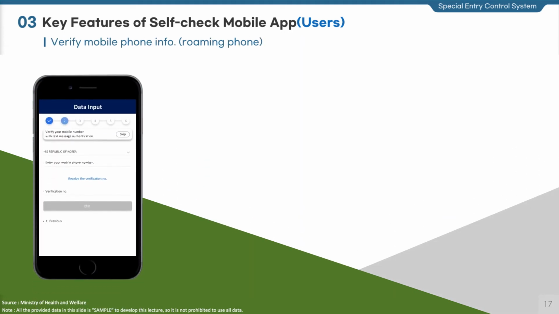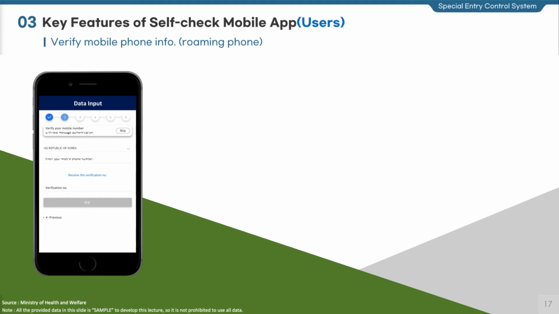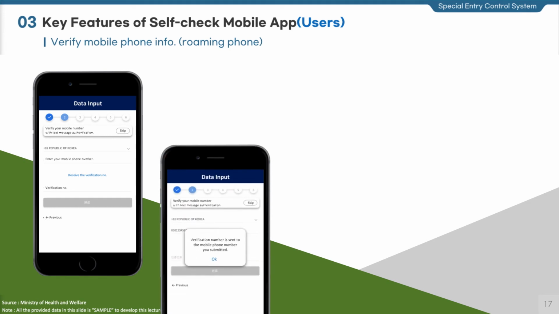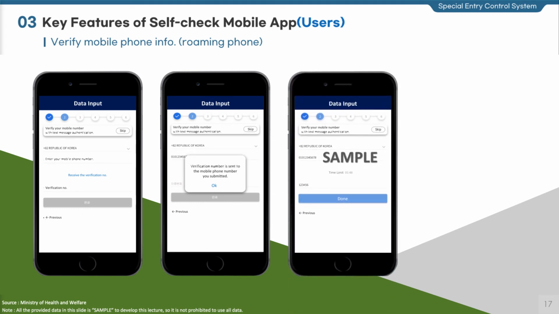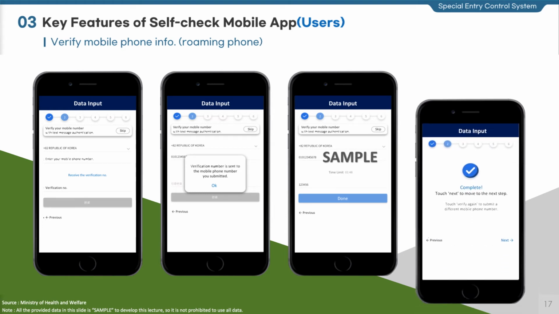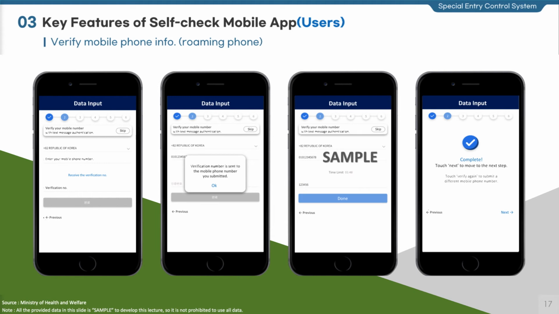Next, I'll explain how to verify phone number through the app. First, touch the mobile phone verification to verify your phone number. A pop-up message to guide user authentication appears on the screen when you touch the button. Users can submit a phone number of their acquaintance in Korea available to contact if they do not want mobile phone verification or fail to verify their phone number.